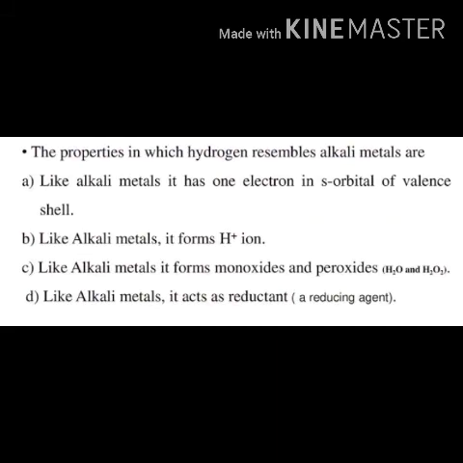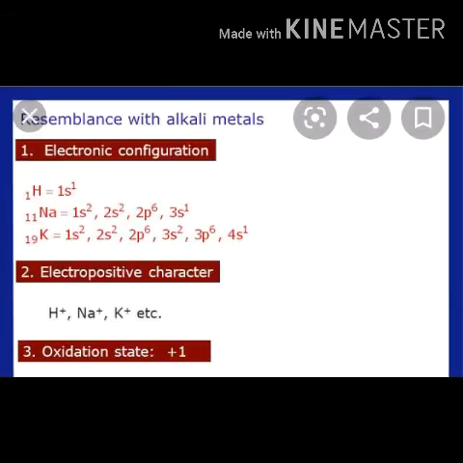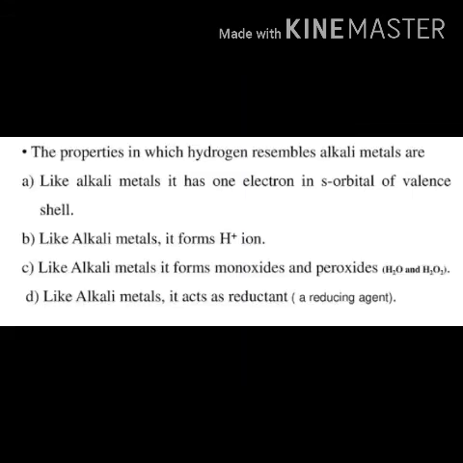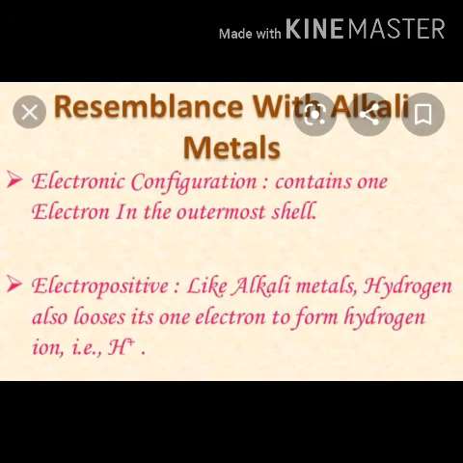If you see the reducing characteristics, hydrogen, like alkali metals, acts as a strong reducing agent, that is, CuO plus H2 changes into Cu plus H2O, and B2O3 plus 6K changes into 2B plus 3K2O. So these are the reducing characteristics of hydrogen. So today up to that, next day we will start with another topic.